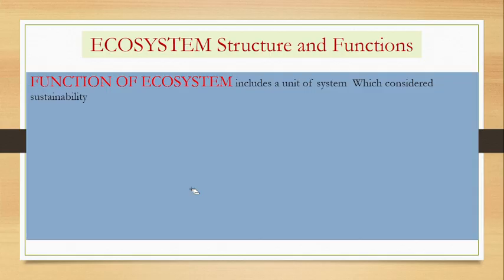So that is related. So we have come here: what are the functions of the ecosystem? Here we have a unit of system. The simple function is productivity, production.